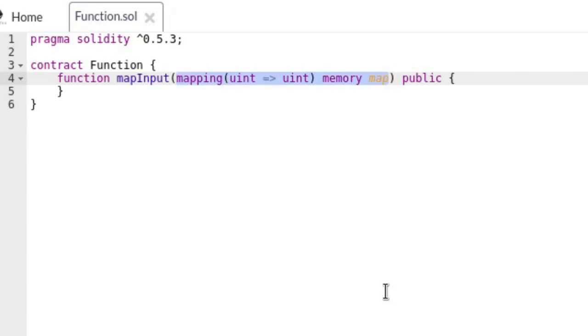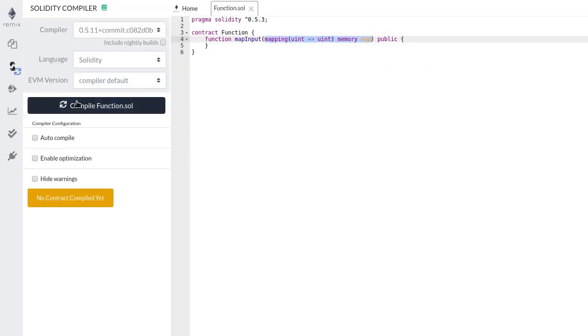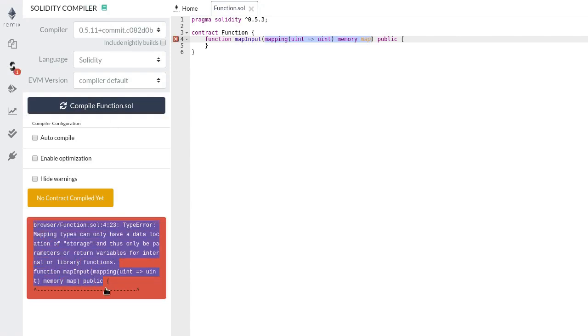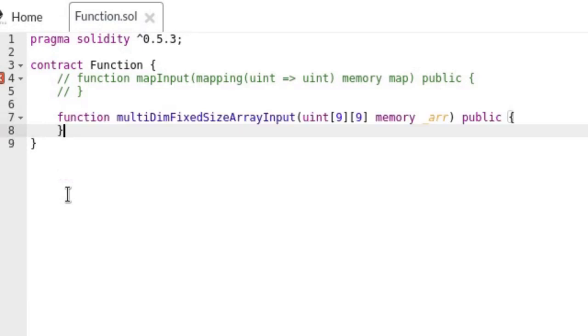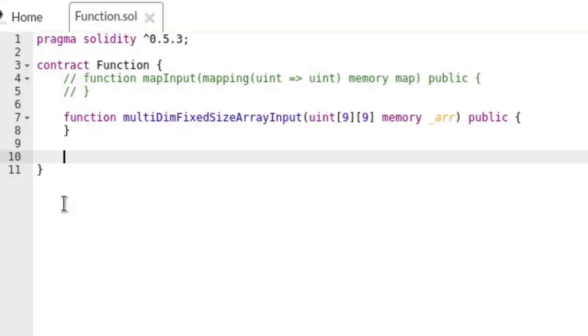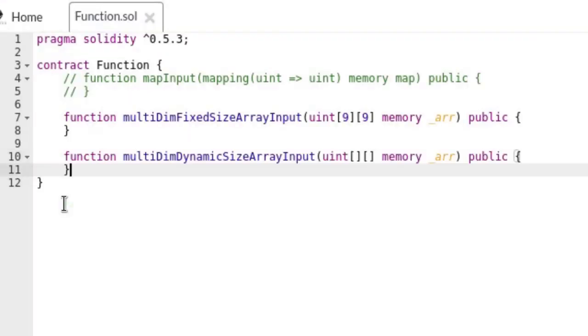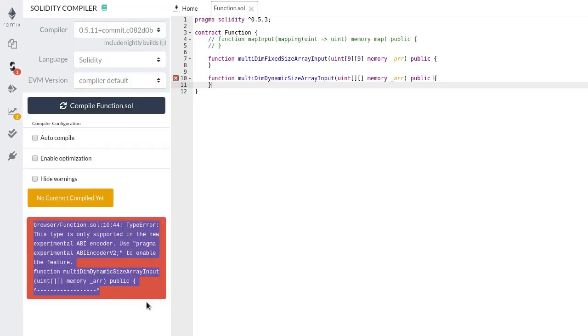Here we have a function that takes a map as input. Let's try compiling the contract. You'll get an error like the one you can see here. How about a multidimensional fixed-sized array? Will it compile? It did. How about a multidimensional dynamic-sized array? Will this compile? Try compiling the contract and you get an error like the one you can see here.